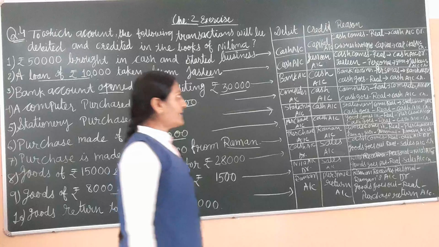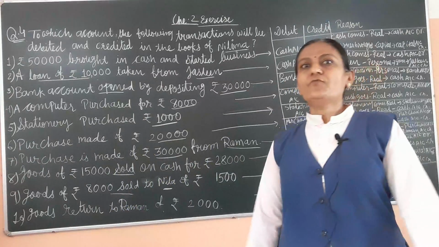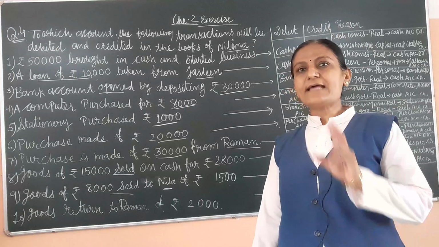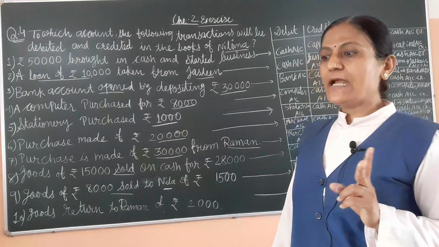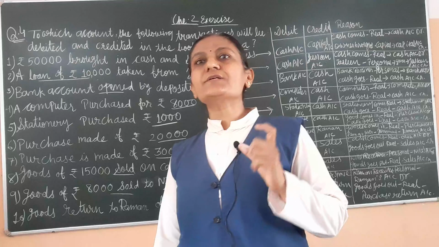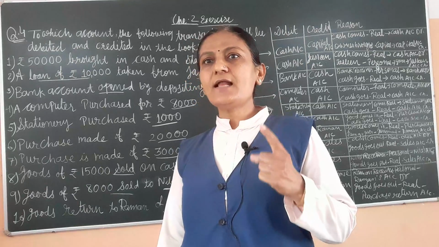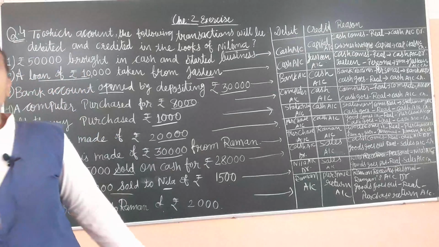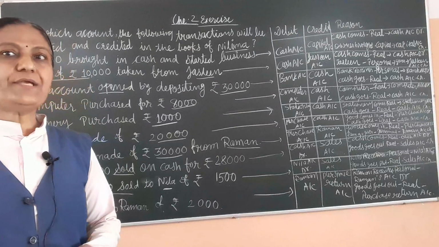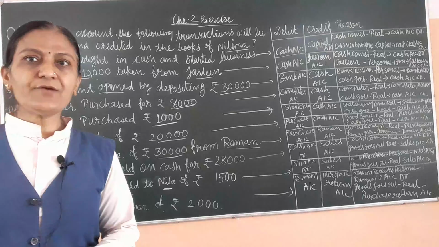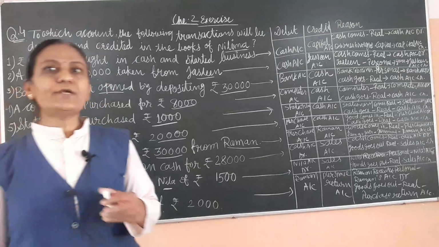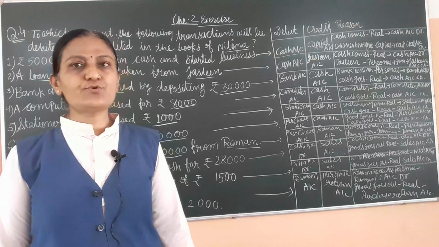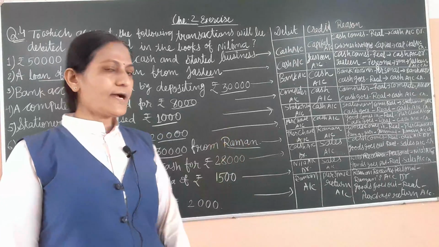This way, up to 1 to 10 we write here, and in all transactions, first of all we decide whether it is a cash transaction or credit transaction. Second, we have to decide which type of account applies here, personal, real or nominal. And afterward, we have to write the debit and credit, and the reason why we make it debit, and the reason why we make it credit. This way we have to write all the accounts.